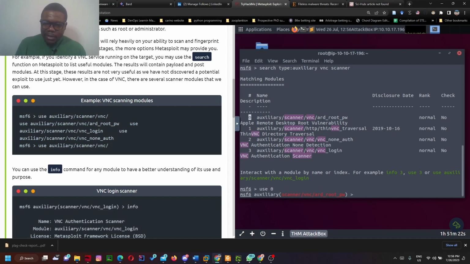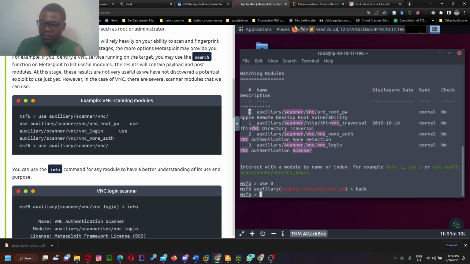Here we are. Now I want to show you the two ways. I just want to keep reminding us as we learn so that we can reinforce what we have learned. So now we can use back to get back into our MSF console itself. Now let's try using the pathway and get the same. The best way is to learn how to do a thing in different ways.